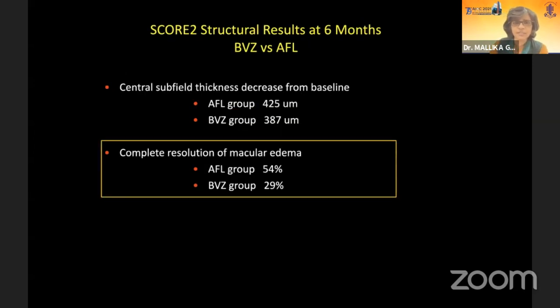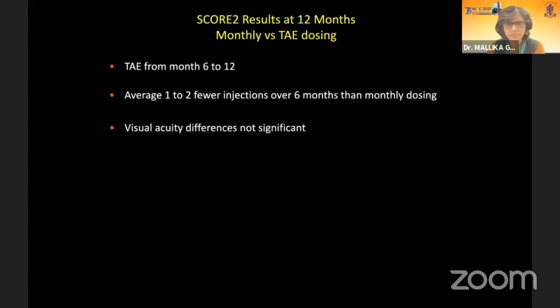However, the story was different if you see the structural improvement of macular edema. In the aflibercept group, over 50% of the eyes had complete resolution, whereas in the bevacizumab group, only about 25%. So only half as many eyes had complete resolution with bevacizumab compared to aflibercept.